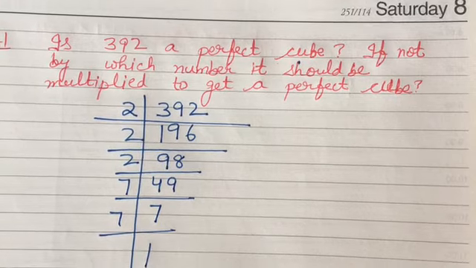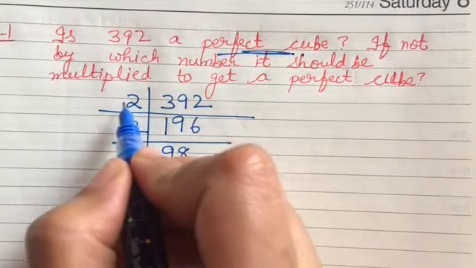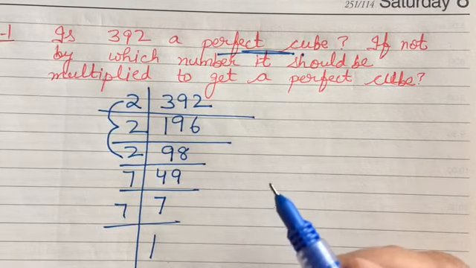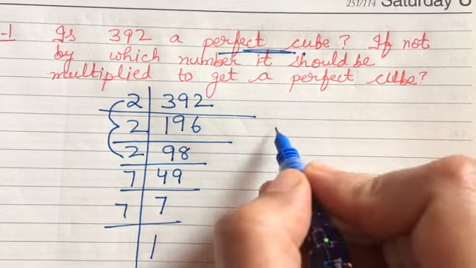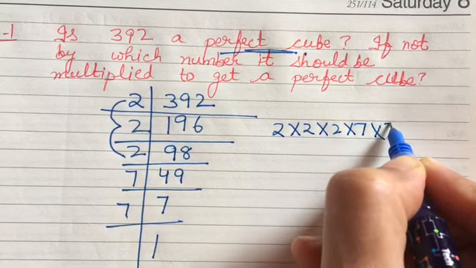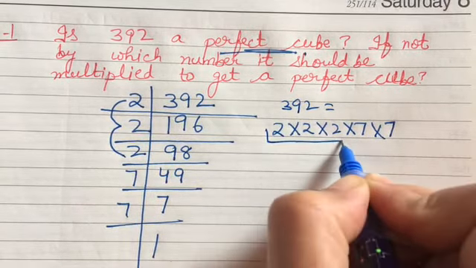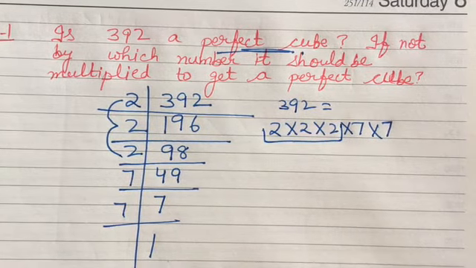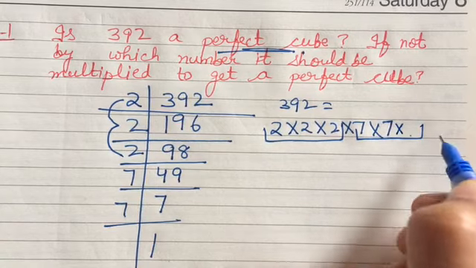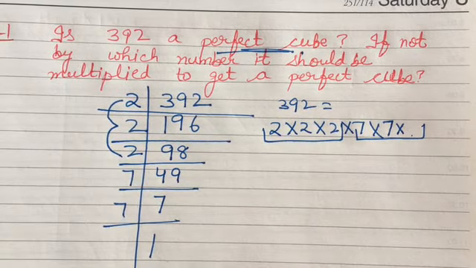So in case of a perfect cube, all the factors must be in groups of 3. Fine. What are the different factors of it? These are the different factors of 392. We can check 2 is in the group of 3, but 7 is not in the group of 3. So for a perfect cube, all of them must be in the group of 3.